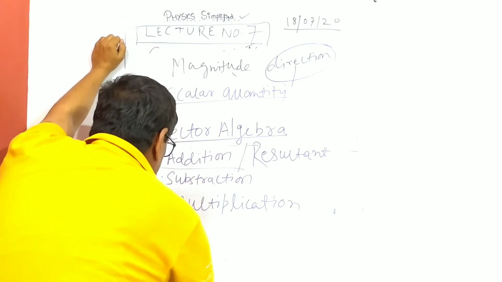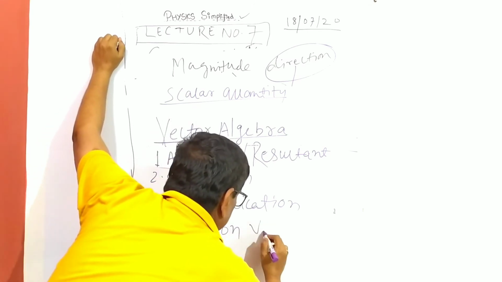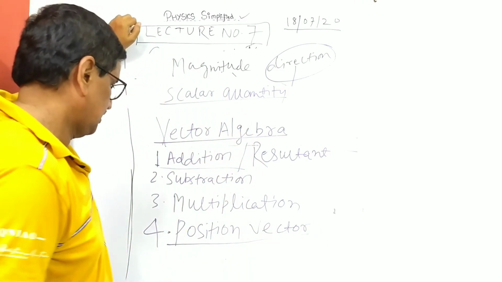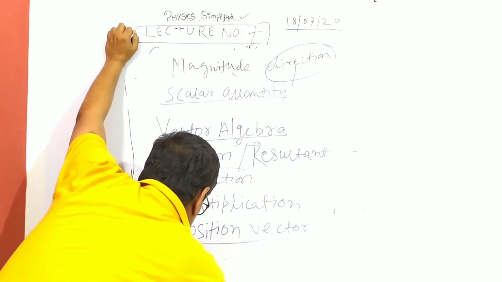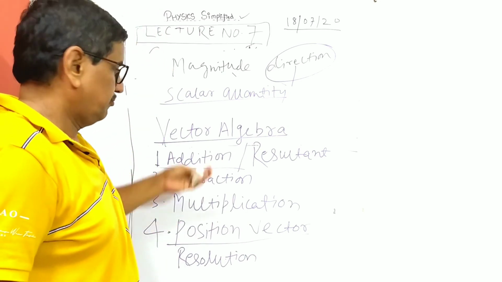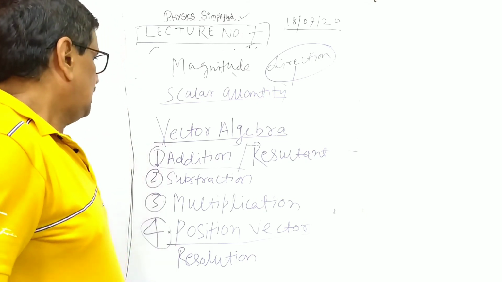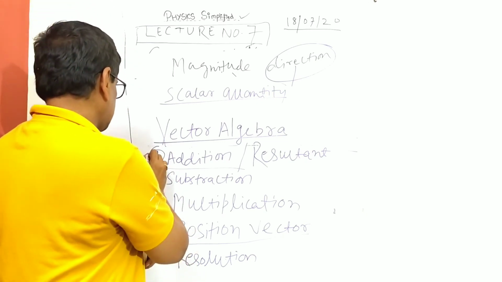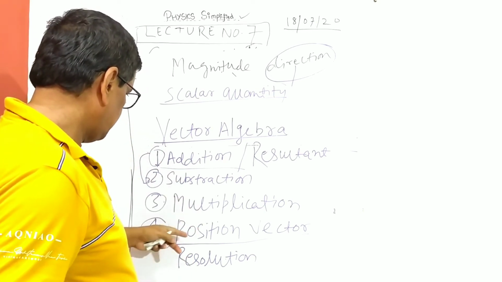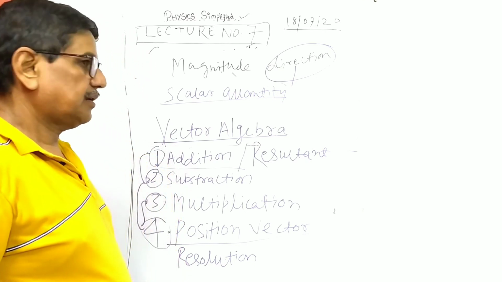There is one more thing I will write today, the position vector. These are the parts we'll discuss. Position vector is very important, like unit vector. This is one of the most important topics. And the resolution. So one by one we'll go through vector algebra, that is the grammar. Addition and subtraction are more or less similar. Before going into multiplication, we'll read this first, and last will be multiplication.